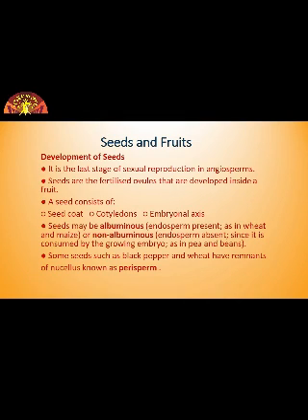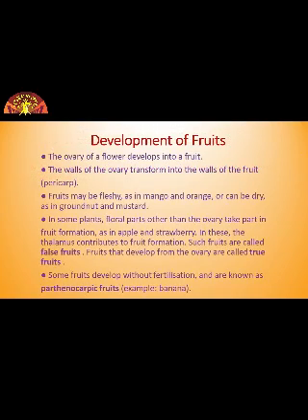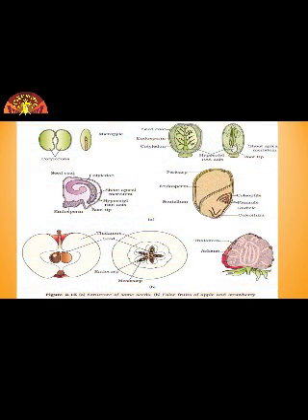Seeds are formed inside the fruits. This is the characteristic of angiosperms. A seed typically consists of seed coat, cotyledons and an embryonal axis. The cotyledons of the embryo are simple structures, generally thick and swollen due to storage of food reserves, as in legumes. You can see the first figure, which is showing dicot seed.